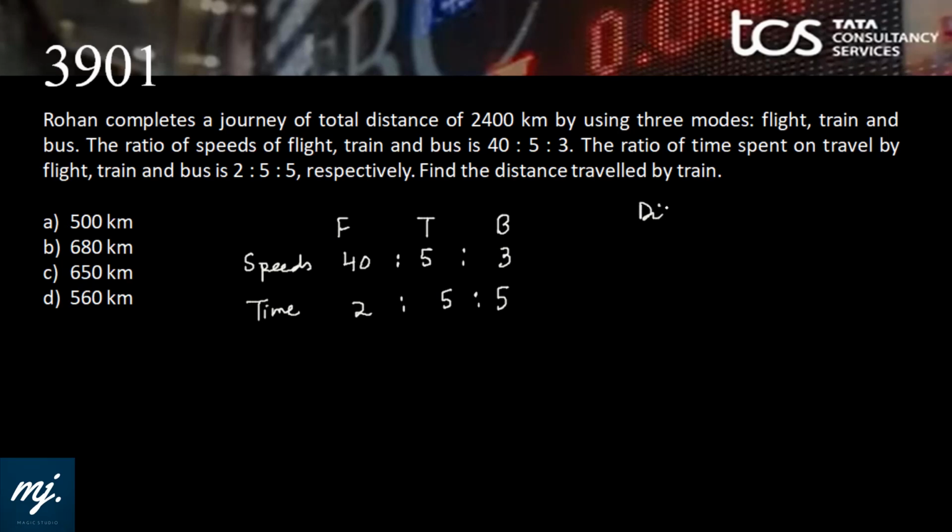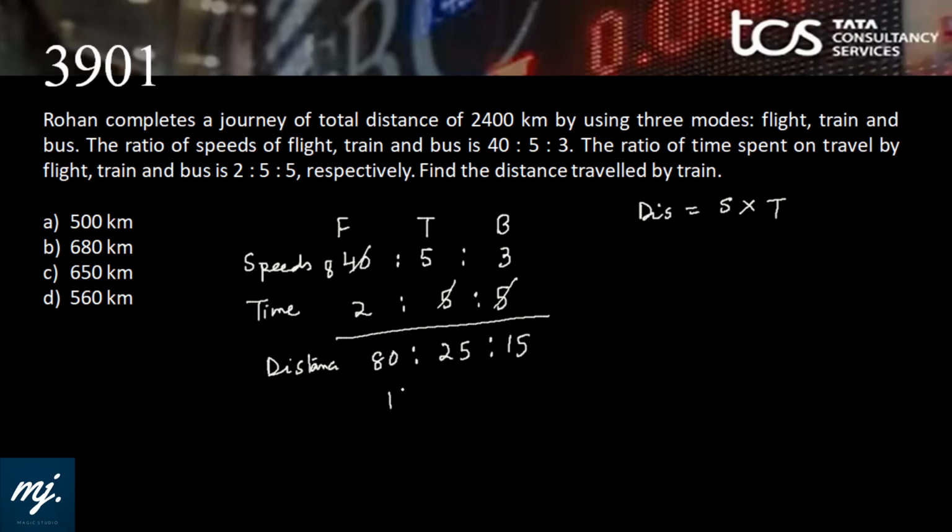Now what is the formula to calculate distance? Distance is simply speed into time. We can get the distance ratio straight away by just multiplying this: 80:25:15, or you can divide this by 5 also. You'll get 16:5:3. This is the distance traveled ratio.